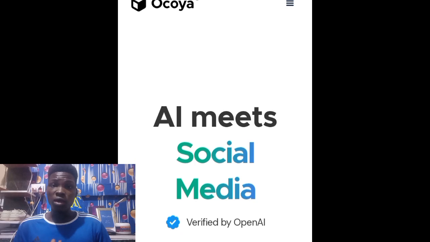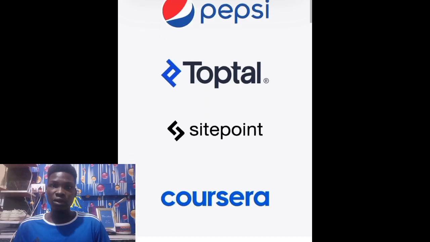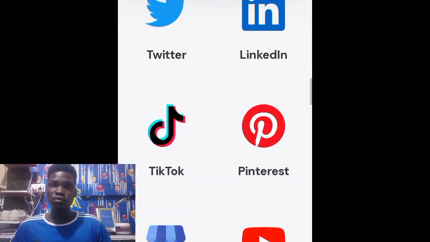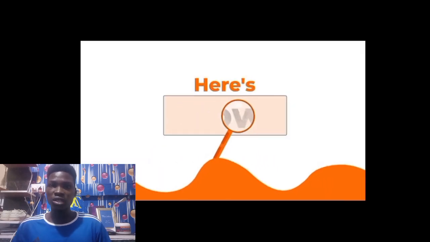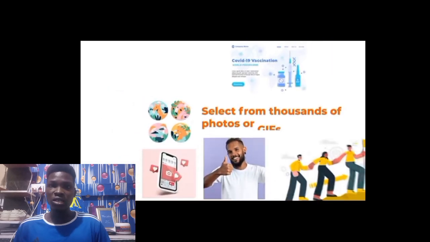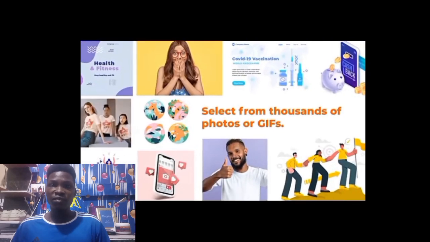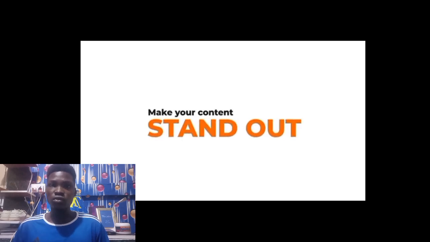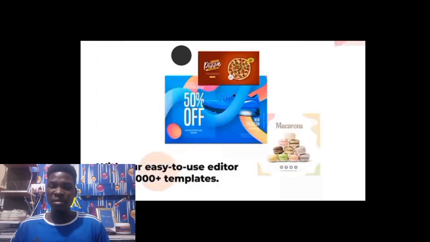The number one tool I recommend you to use as a social media manager or as a marketer is what we call Ocoya AI. Ocoya AI is a very great tool that is good for social media post creation, scheduling, and AI powered caption suggestions. It also supports video clips and trending hashtag suggestions. It's a very nice tool if you're a social media marketer or a manager.